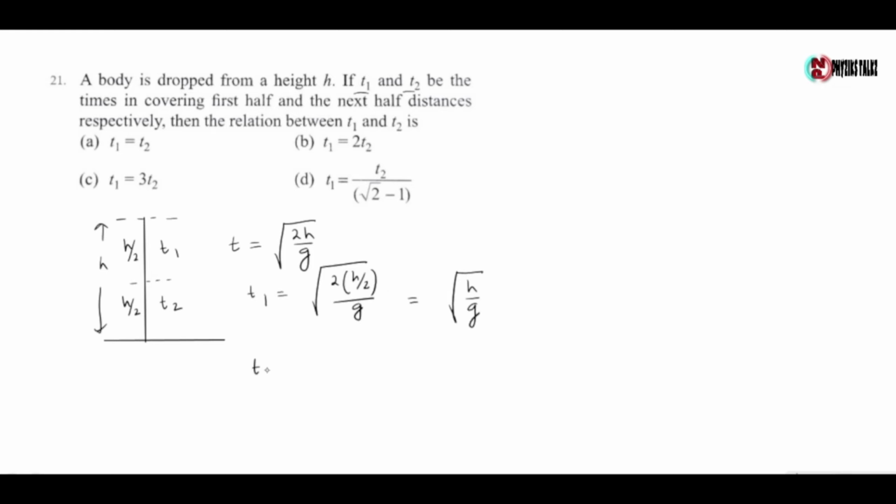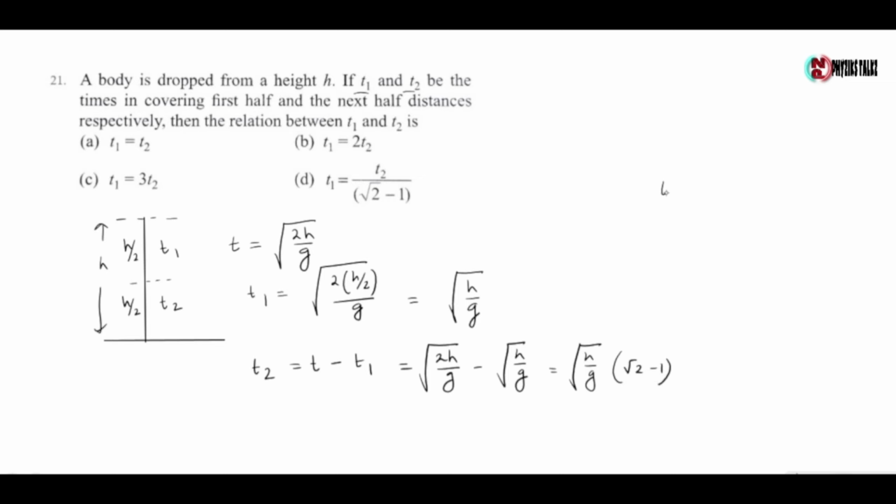So t2 is given by the total time minus the time taken to reach the first half of the distance, which gives root of 2h by g minus root of h by g, which gives root of h by g into (root 2 minus 1).